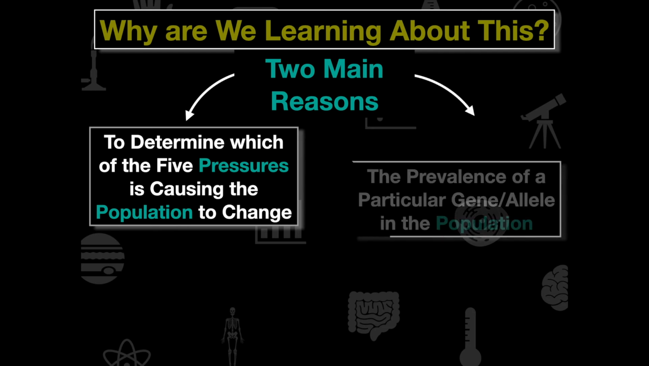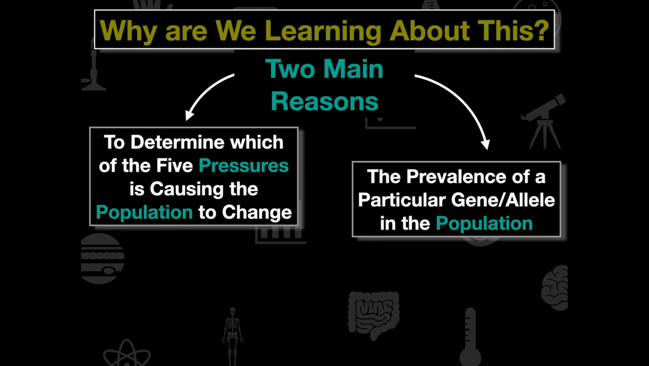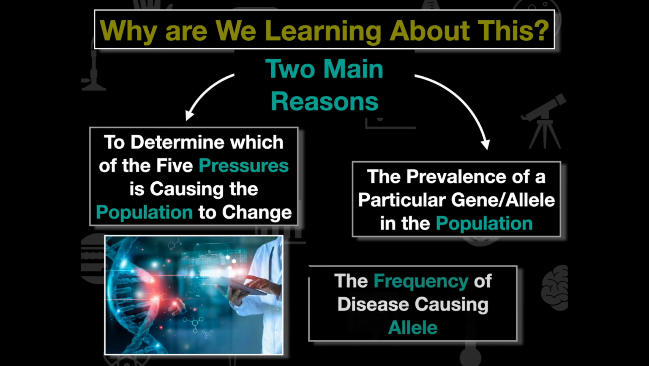The second reason we're learning about this is to see the prevalence of a specific gene or allele in a population. If I know the prevalence of a gene or allele and it's disease causing, I can account for that, and then I can try to eradicate that genetic disease from a population. This is particularly useful for doctors and scientists dealing with genetic diseases that influence humans.